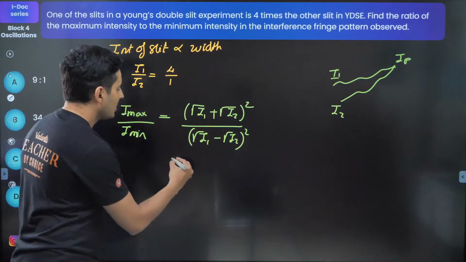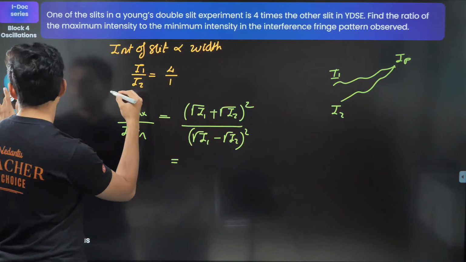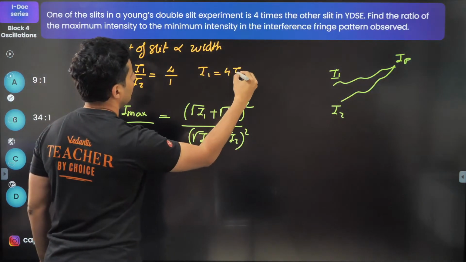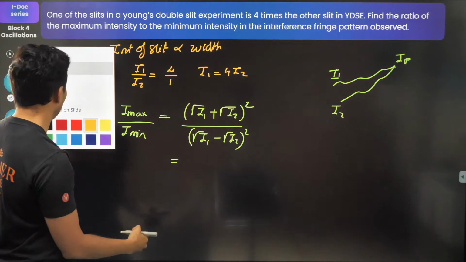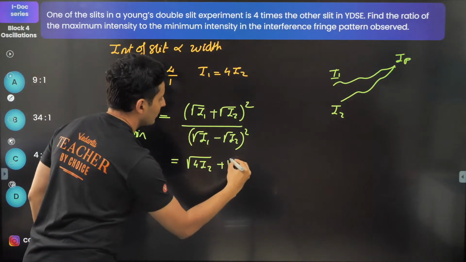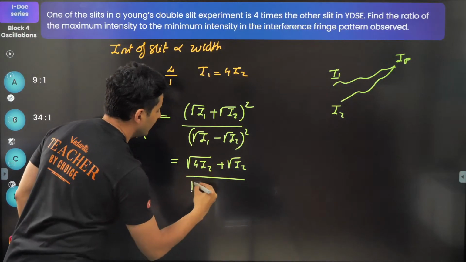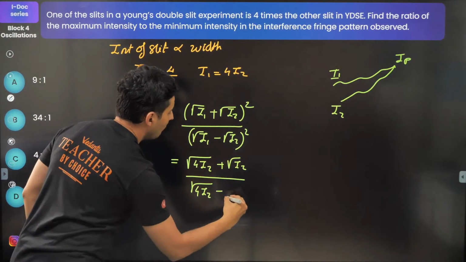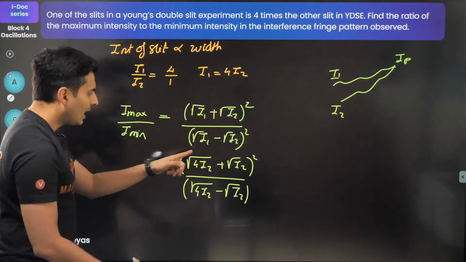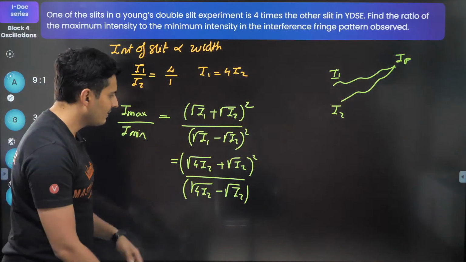Let's do this. I1 is 4 times of I2, so just substitute it. This will be root of 4 times I2 plus root of I2, whole thing divided by root of 4 times I2 minus root of I2, this square. I2 cancels everywhere.